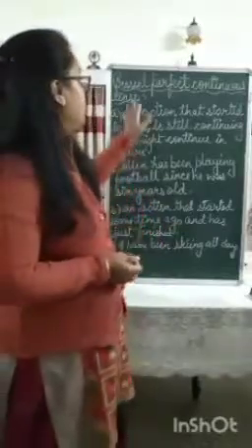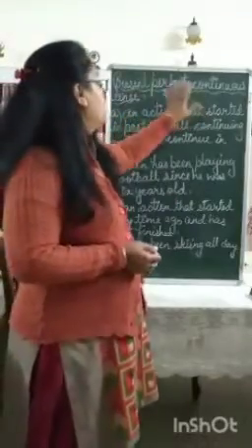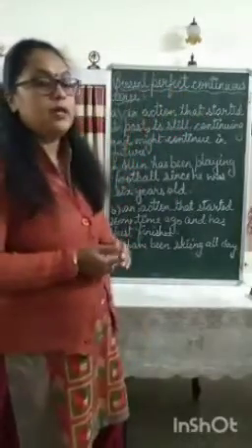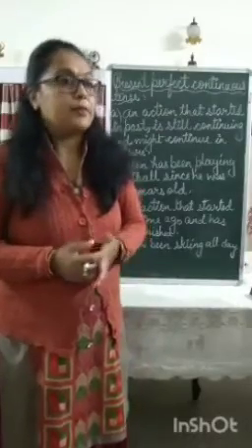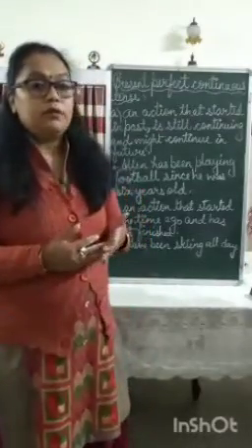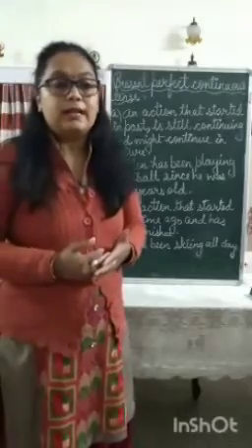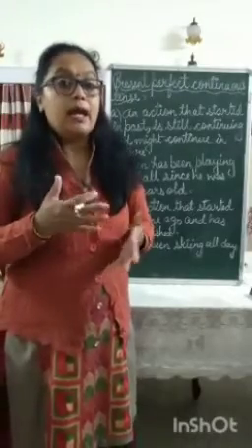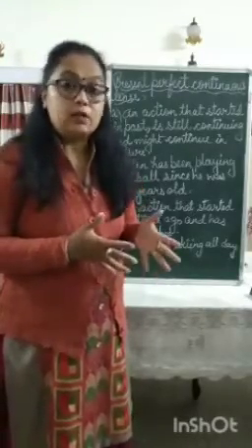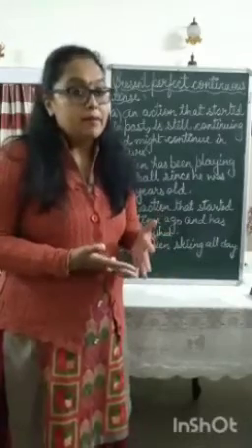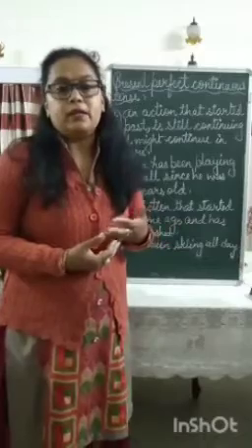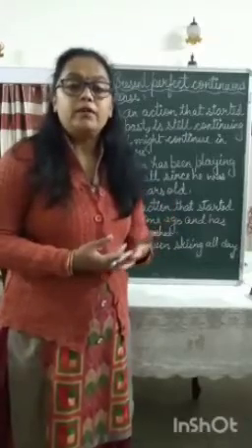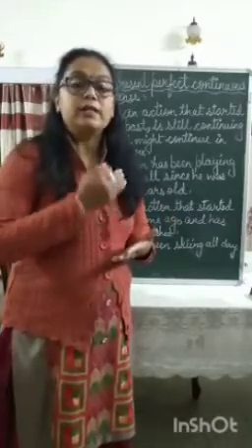Next tense is present perfect continuous tense. Now when do we use present perfect continuous tense? When we are speaking about an action that has started in the past, at the moment of speaking it is still continuing, and maybe in the future also it will continue. When we are speaking about such an action, then we use the present perfect continuous tense.